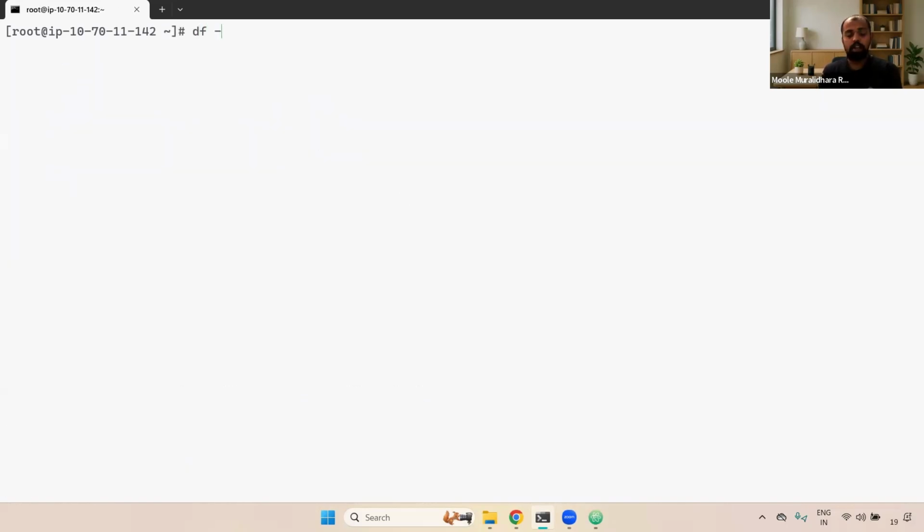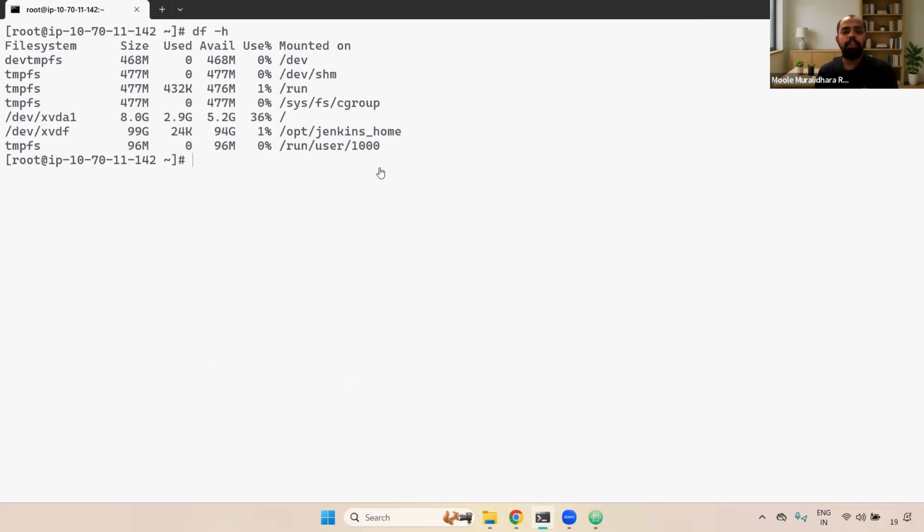Now you can give df -h, and here you can see whatever we have, everything we are able to see here. Understand, right? So this is the process of mount. And also if you want to set up a permanent mount, it will be declared inside /etc/fstab. Clear, right?